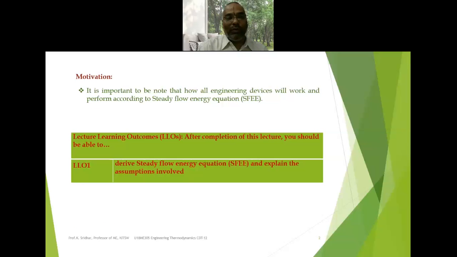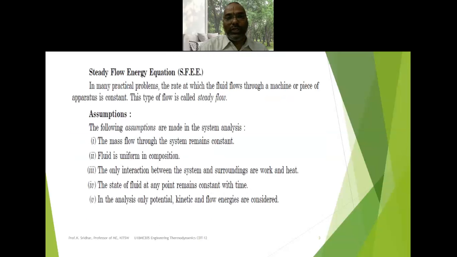The outcome of this lecture is that every student should be in a position to derive the steady flow energy equation and explain the assumptions involved while deriving it. The steady flow energy equation comes into the picture whenever we apply the first law of thermodynamics to open systems. So far we studied the applications of the first law to closed systems. Now in today's class, we are going to discuss open systems.